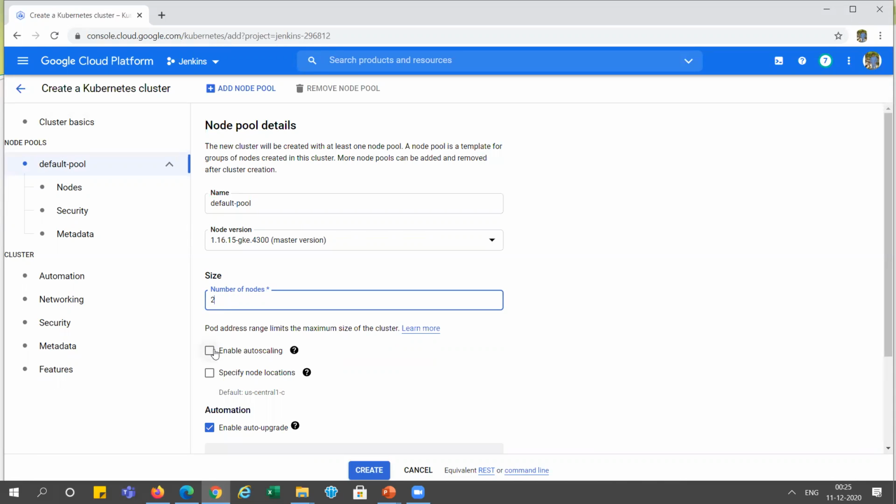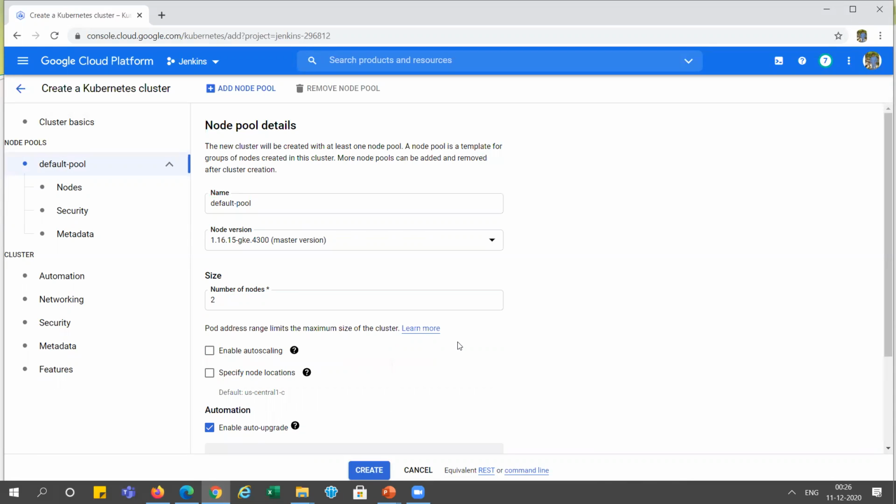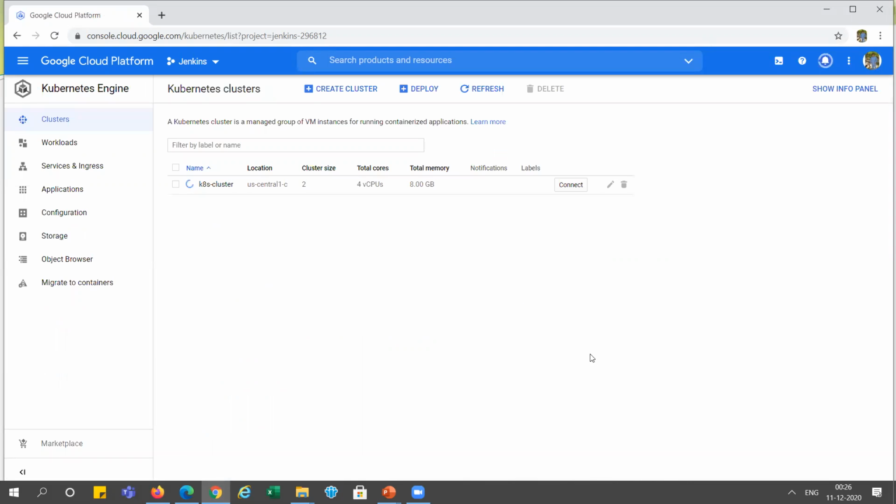You can see here it is showing the option to enable auto scaling. So we can define the minimum number of nodes, 2 or 4, and the maximum number of nodes. We can specify that here. It's not required currently. So I will keep all those default settings and just create the cluster. You can see here the cluster is getting created, and the cluster size is showing 2 and total 4 core CPU and 8 GB RAM, right?